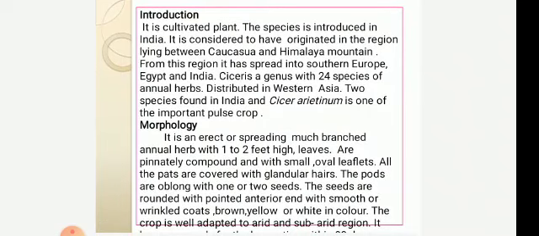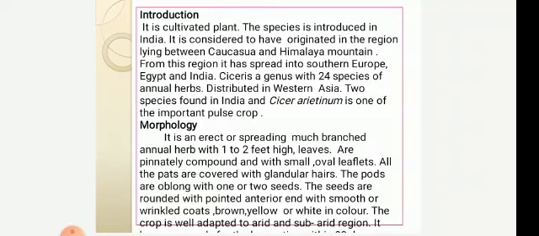It is a cultivated plant. The species is introduced in India. It is considered to have originated in the region lying between the Caucasus and Himalaya mountains. From this region, it has spread into South Europe, Egypt and India. It is a genus with 24 species, an annual herb distributed in Western Asia. Two species are found in India, and Cicer arietinum is one of the important pulse crops.